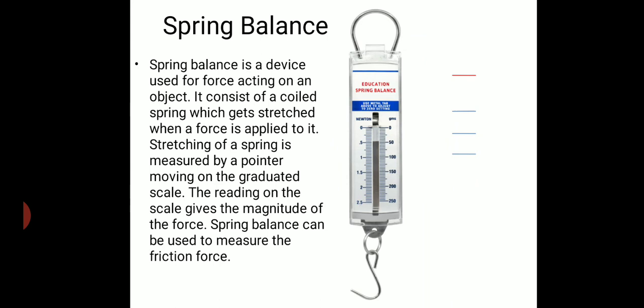Now here is a picture of a device named spring balance, which is used to measure the force acting on an object. We can measure the friction force with the spring balance easily. It consists of a coil spring that gets stretched when a force is applied.